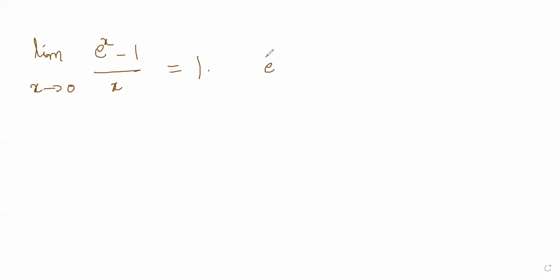Why? Because you see e power x expansion, e power x is 1 plus x by factorial 1 plus x square by factorial 2 and so on, infinity. Right? So we will put the expansion of e power x here.